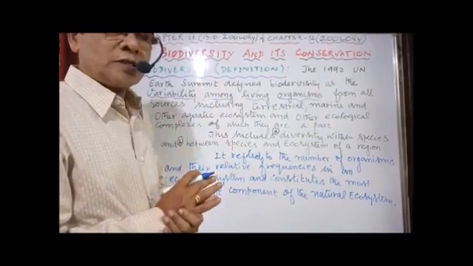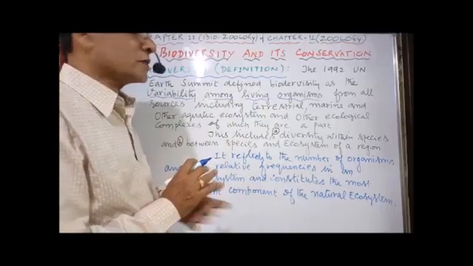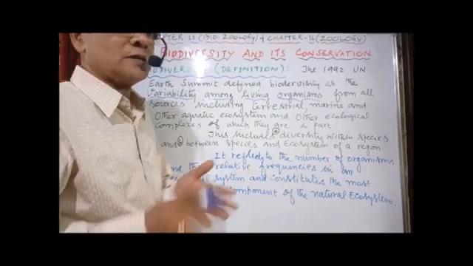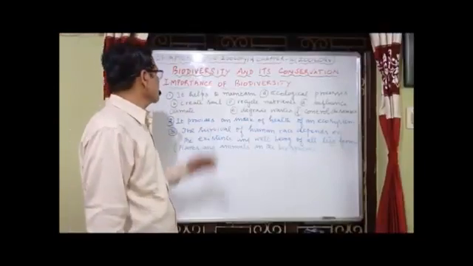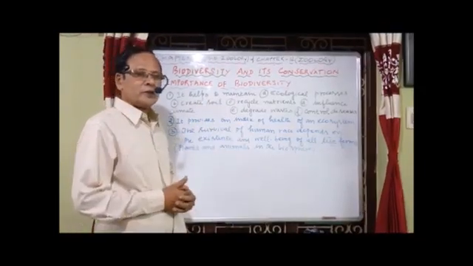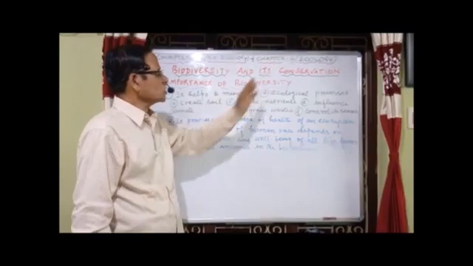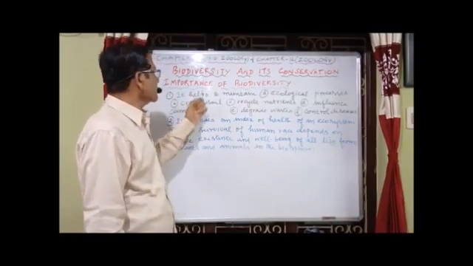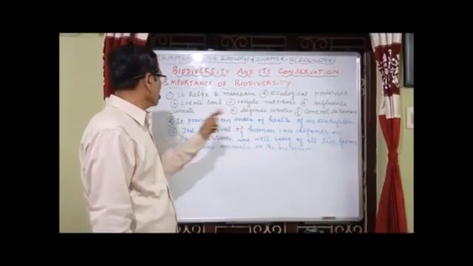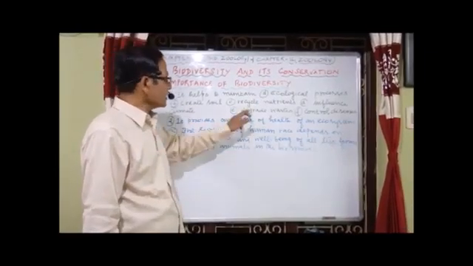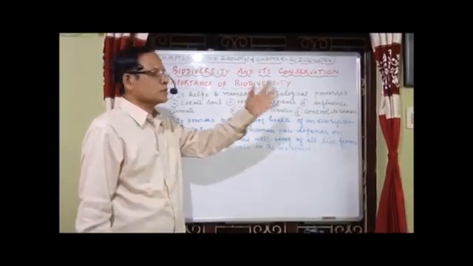We have to see the significance of biodiversity, then we go for other things. Now, what is the importance of biodiversity? Number one, it helps to maintain ecological processes, create soil, recycle nutrients, influence climate, degrade waste, and control diseases.